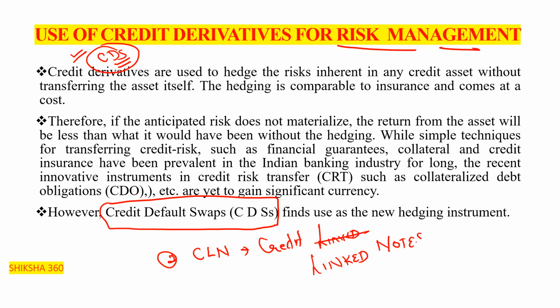First of all, credit default swaps are used as a new hedging instrument, or we can say a way to reduce our risk. Like when we purchase a car, we reduce our risk by taking insurance.